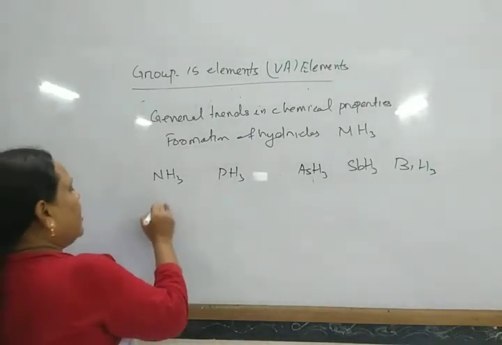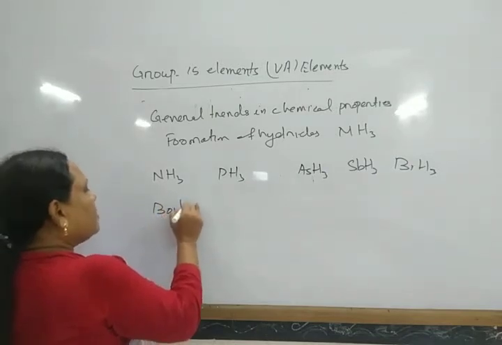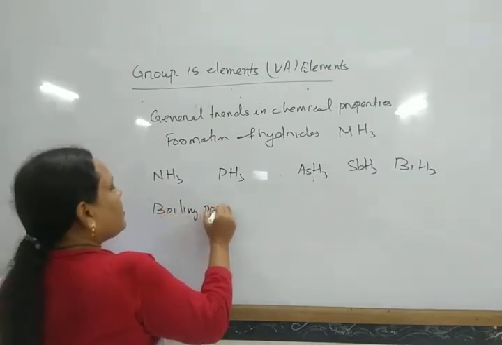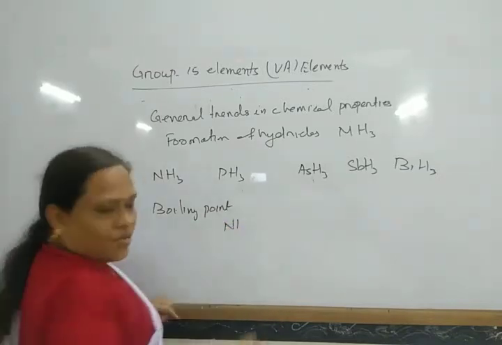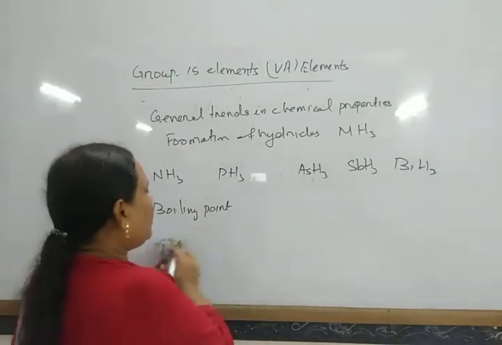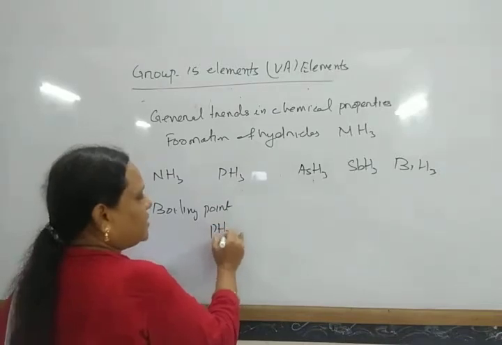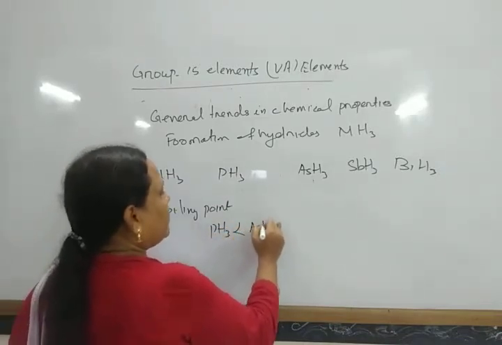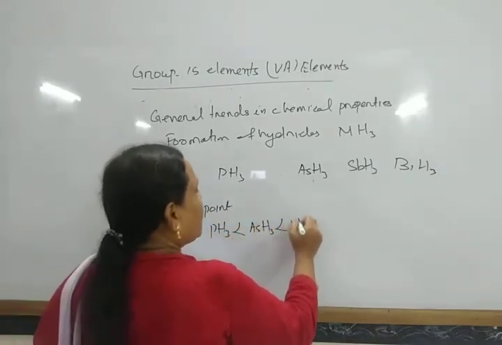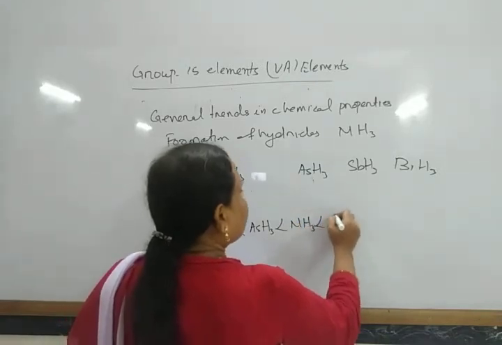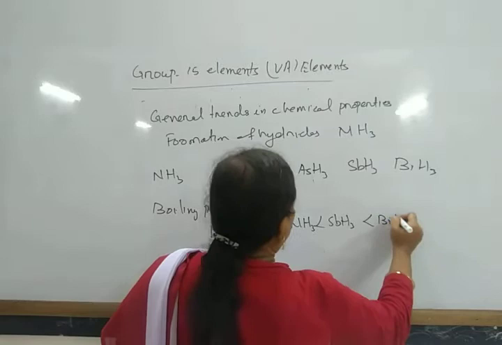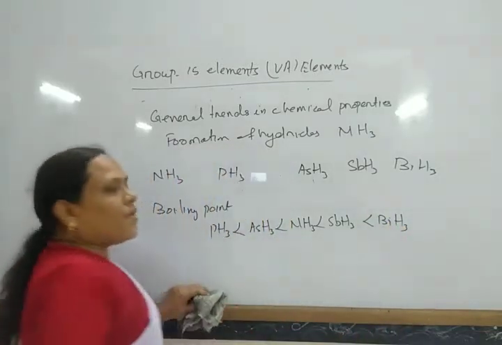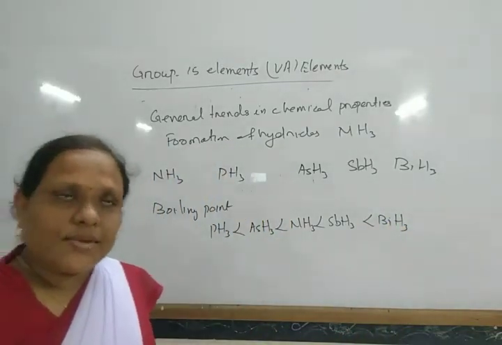So in this way, the boiling point: phosphine has the lowest value, then arsine, then ammonia, then stibine, then bismuthine. So the boiling point varies in this way.